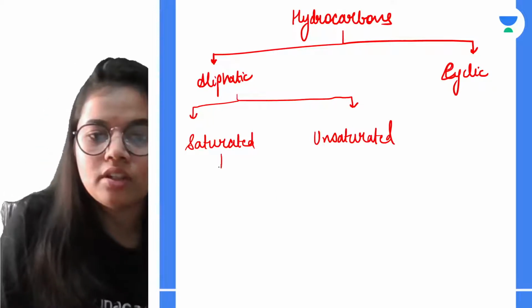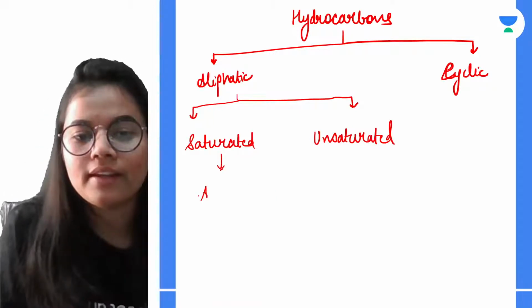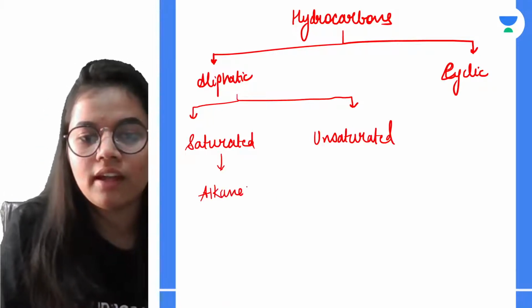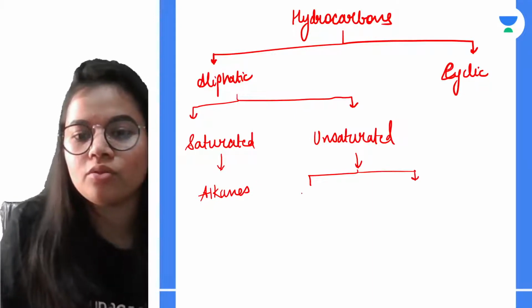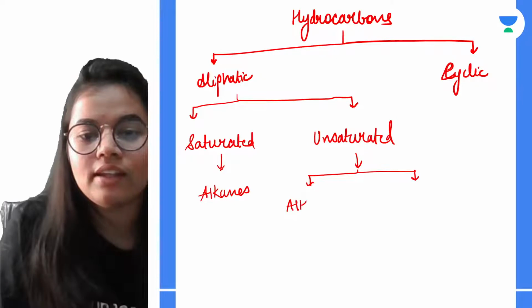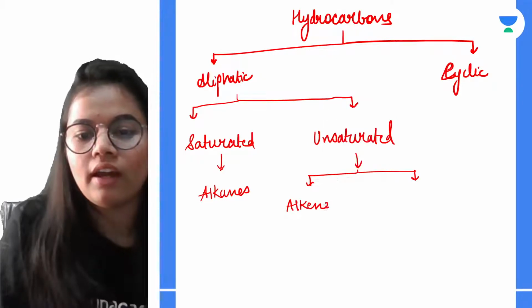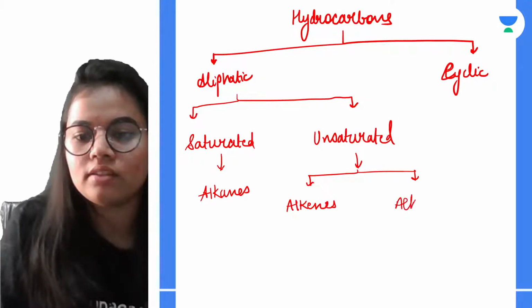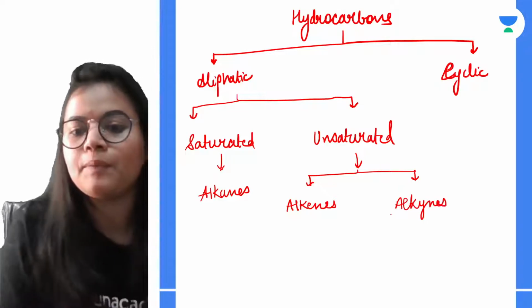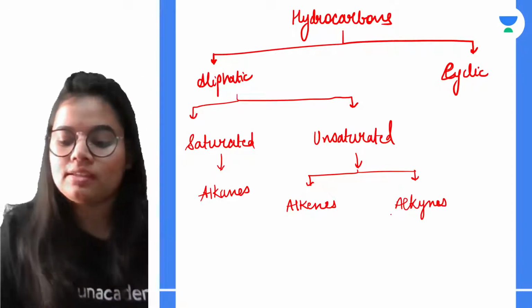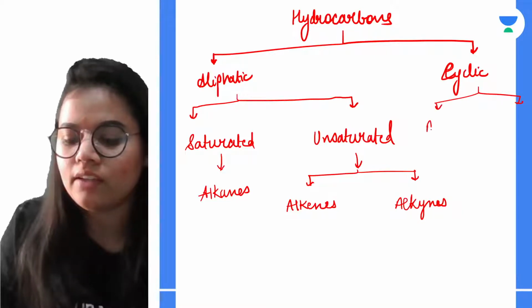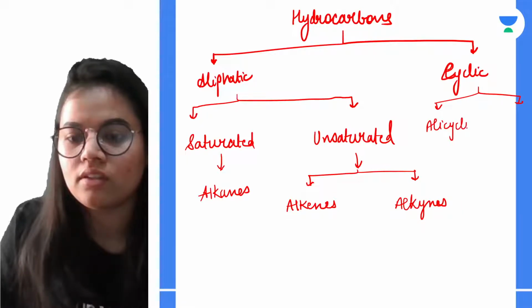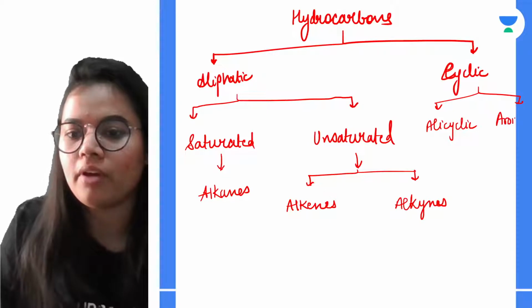The saturated compounds, we call them as alkanes, and the unsaturated compounds, again they are classified into two categories of alkenes and alkynes. Okay, and in the cyclic compounds we have two categories. One is alicyclic and second one is aromatic.